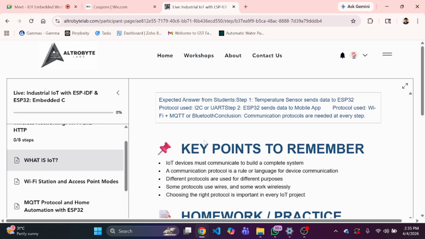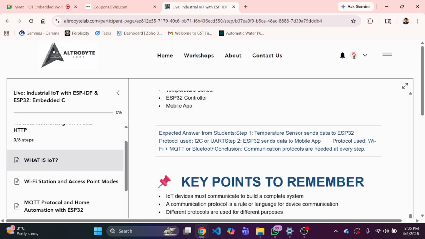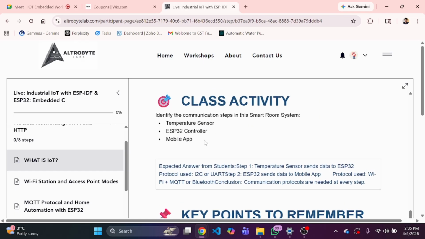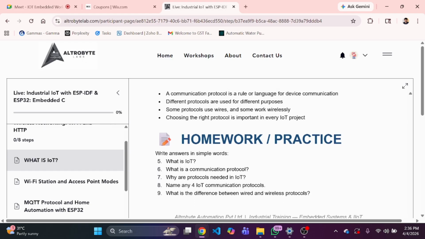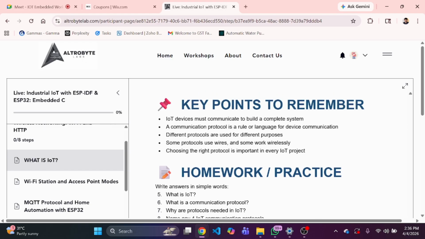Okay, so we have different kinds of electronic components already. Our LCD and OLED work on the I2C communication protocol. Then our ESP32 can support Wi-Fi, Bluetooth and BLE, right? And we can build different kinds of applications with it. Okay, so I hope the definition and concept of wireless communication protocols in IoT got clear. Any doubt till now?